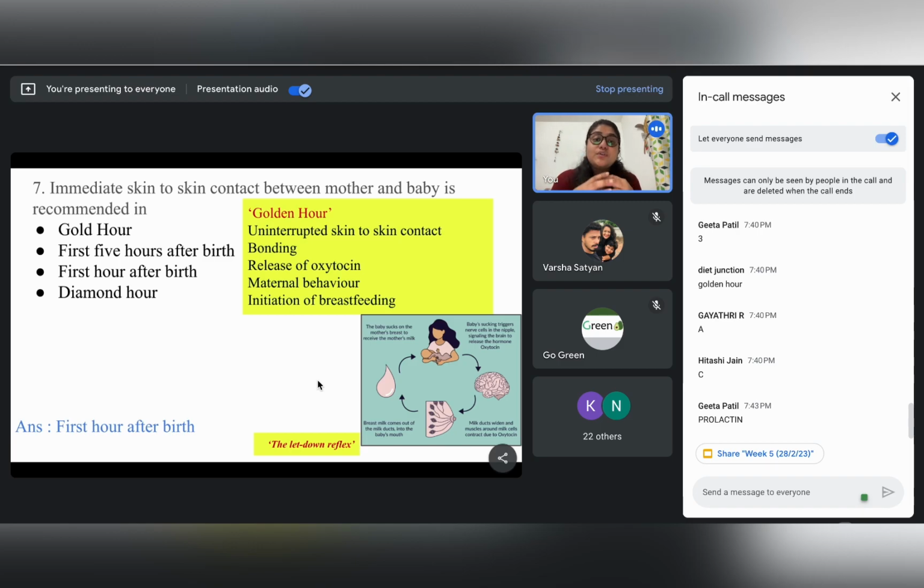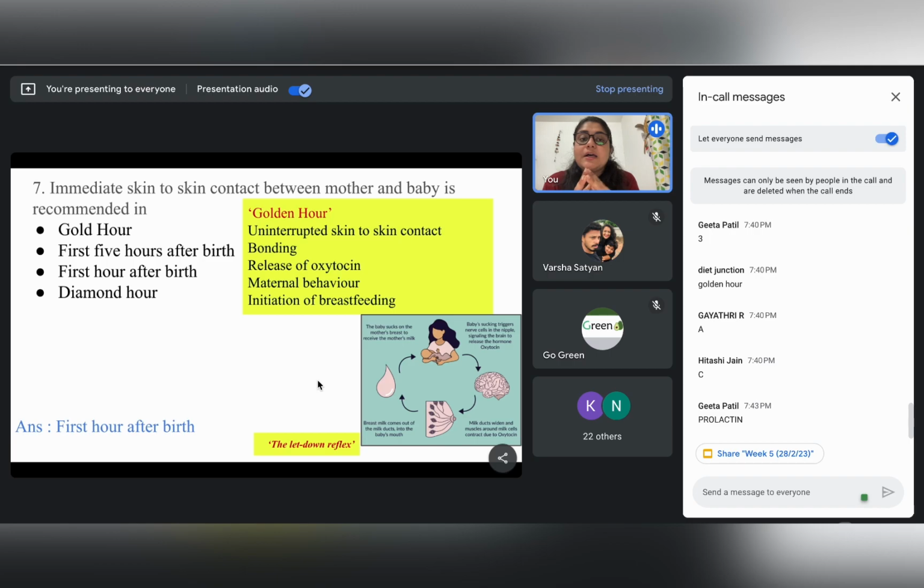So this oxytocin, when it gets secreted, leads to the release of milk from the breast. Then that milk is fed to the child. So prolactin is for the formation of the milk, and oxytocin is the hormone which is influencing the release of the milk, right?